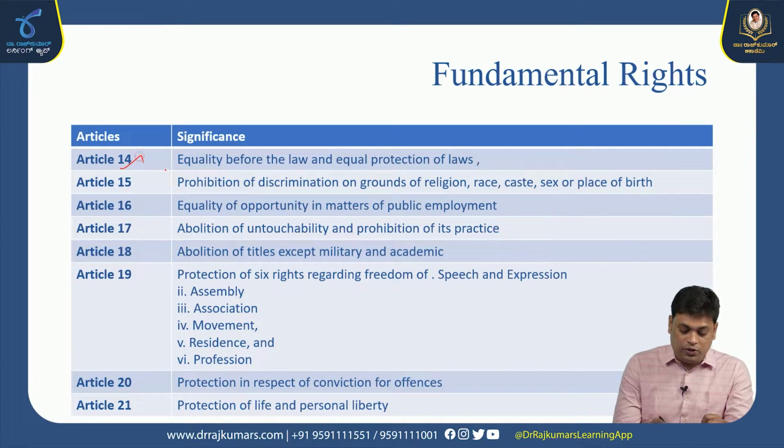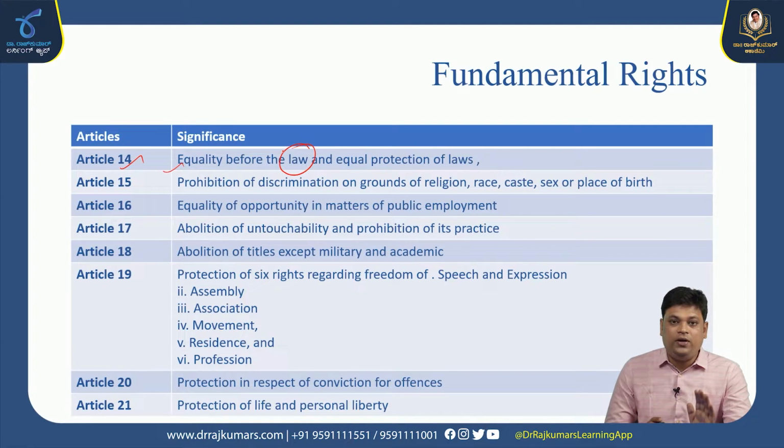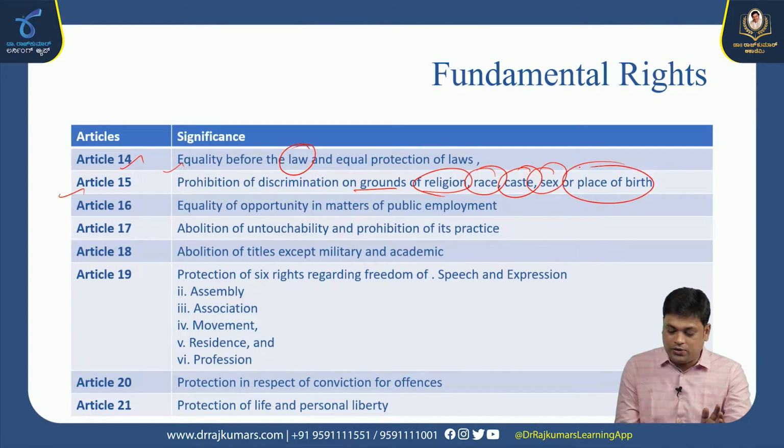So Article 14, as I told you, equality before the law and equal protection of laws. Every citizen in the country is supposed to be treated equally before the law. That comes under Article 14. Article 15, prohibition of discrimination on grounds of religion, race, caste, sex, place of birth. India has a large number of religions such as Hinduism, Christianity, Islam. Based on religion, color, the place they belong to, or caste, there should not be any kind of discrimination. That has been safeguarded under Article 15 of our Indian Constitution.